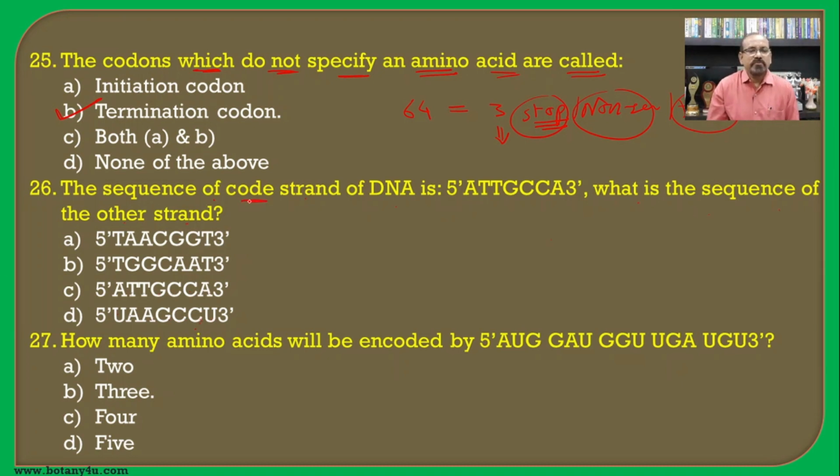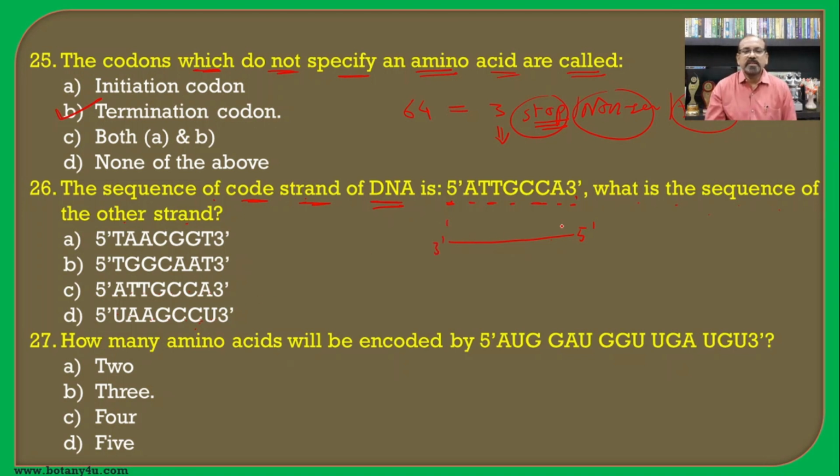The sequence of the coding strand of DNA is 5' ATTGCCA 3'. Then what is the sequence of the other strand? If we see the other strand, that will be complementary and anti-parallel, so here 5', here 3'.